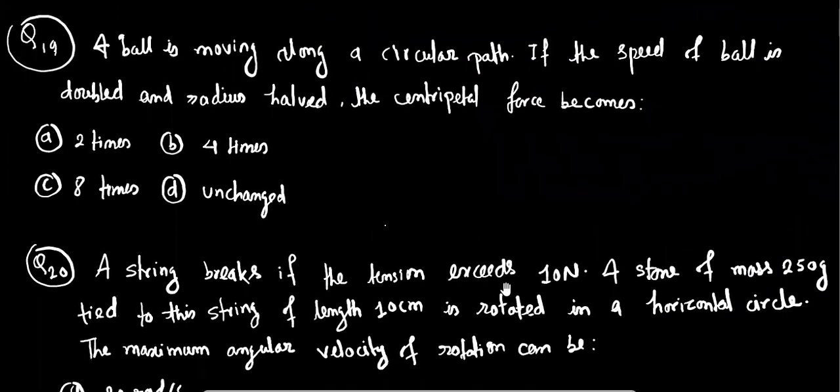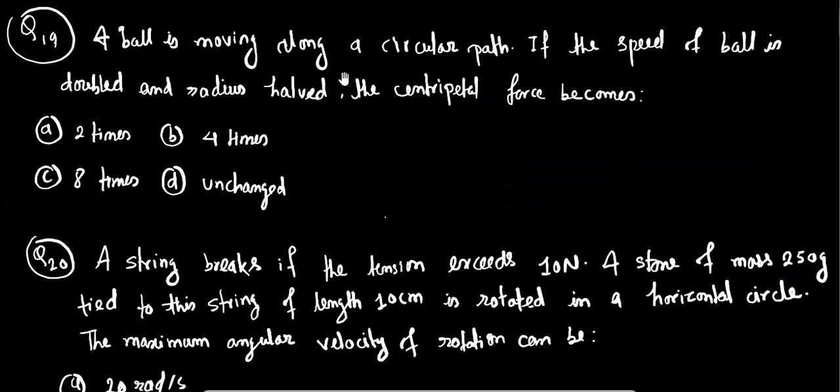Now we are going to solve question number 19. A ball is moving along a circular path. If the speed of the ball is double and the radius half, the centripetal force. So, यसलाई यसरी हेरौँ, centripetal force depends upon, okay,